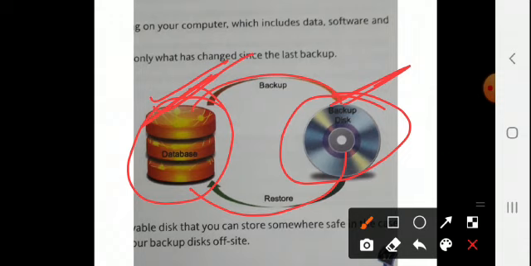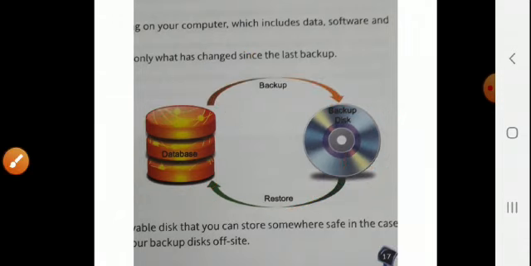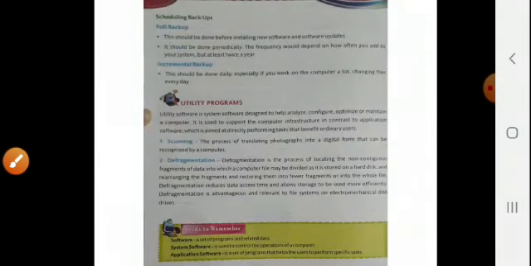Got it? Then scheduling backups, that is the full backup and incremental backup that I told you in the last topic. Full backup means the whole data, and incremental backup means only what has changed.